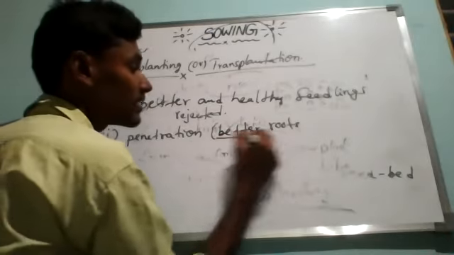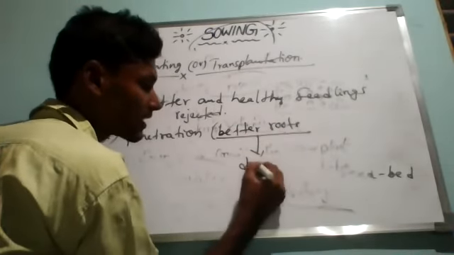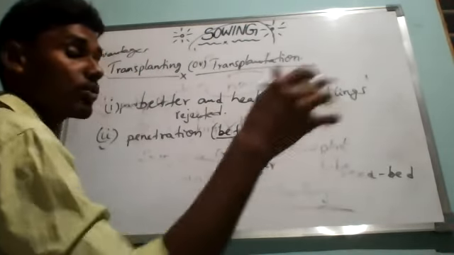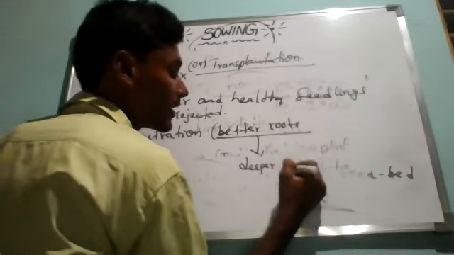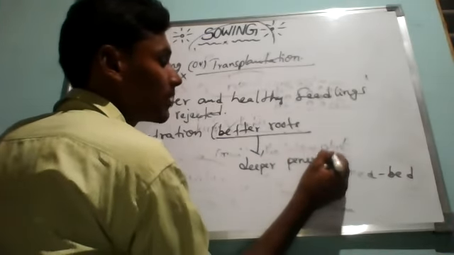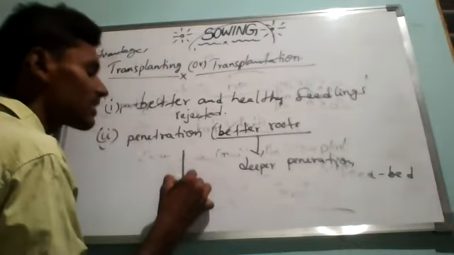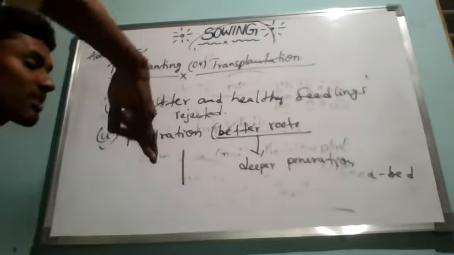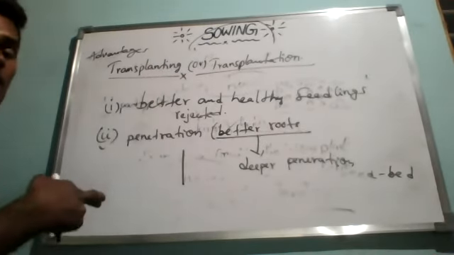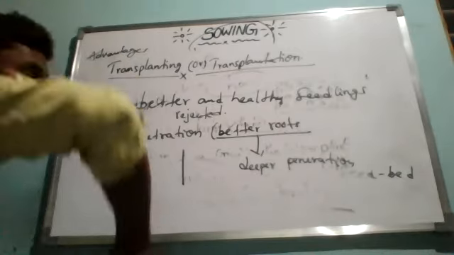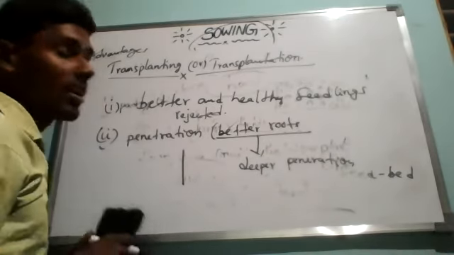These roots will go much deeper inside the soil after transplanting into the main field. What is the meaning of penetration? Penetration means going deep inside. My fingers are penetrating into the soil, meaning my fingers are going inside the soil. That is called penetration.